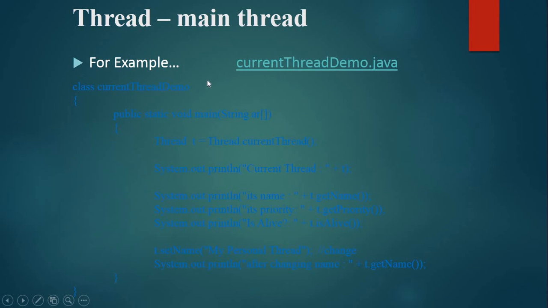This is an example of the main thread class. Here, public static void main, in it we have created an object t of thread. In it we have checked its name, priority, and is-alive state by the methods getName, getPriority, and isAlive, using our object, thread t.